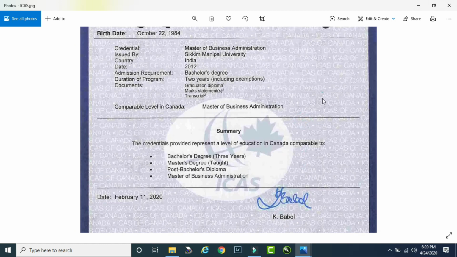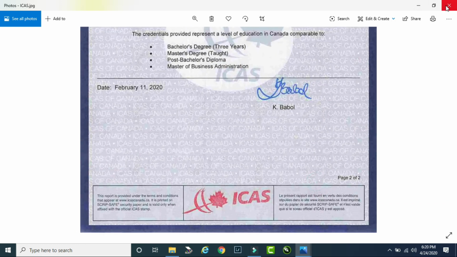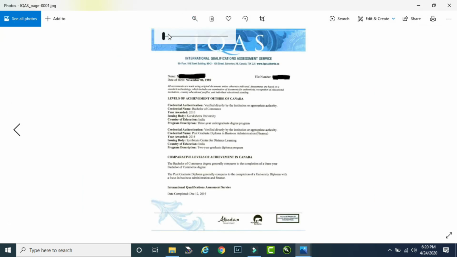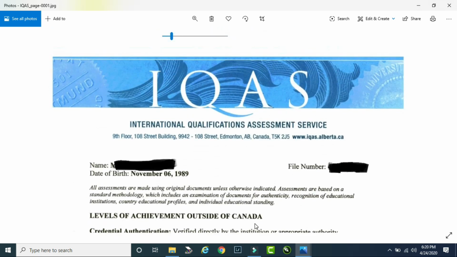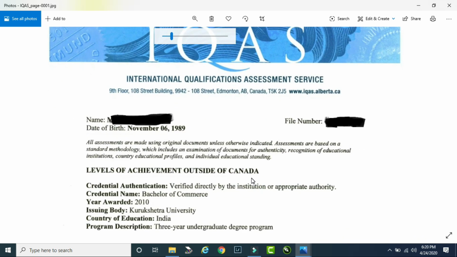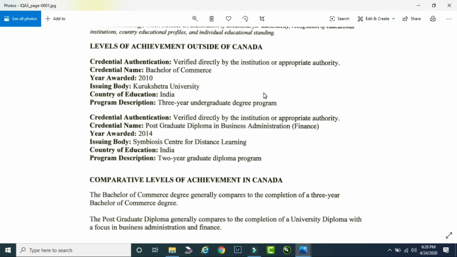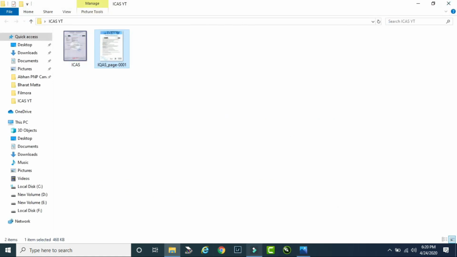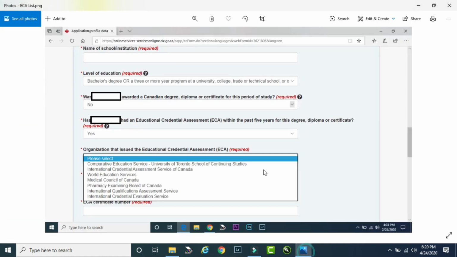Now let me show you the report by IQAS as well. Here you can see how an IQAS report looks. Let me zoom in for you. So this is it. I wanted to tell you that there are many other bodies from where you can get your ECA done, depending on the kind of qualification that you have. You can take a screenshot of it as well. Take a screenshot, and depending on your qualification, get your ECA done from the respective body.